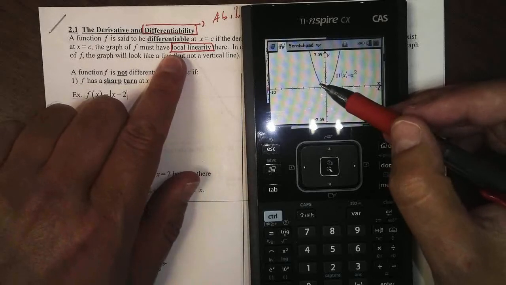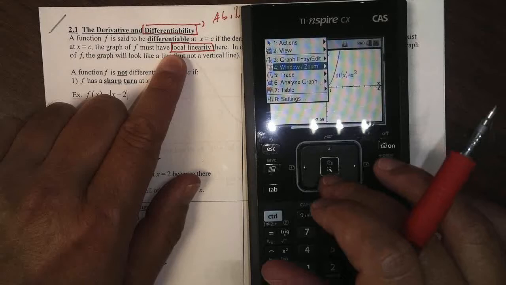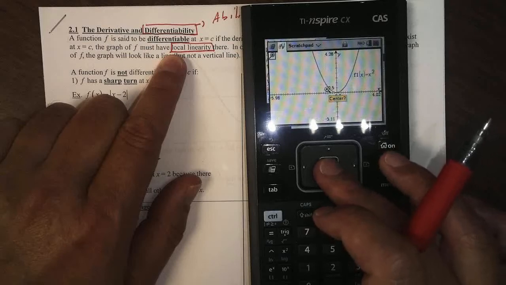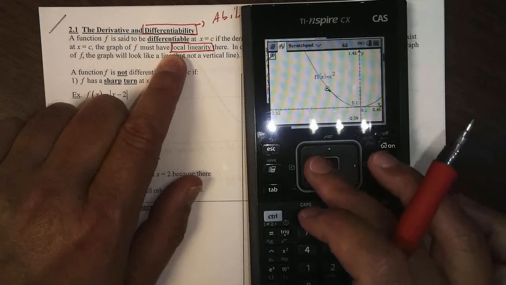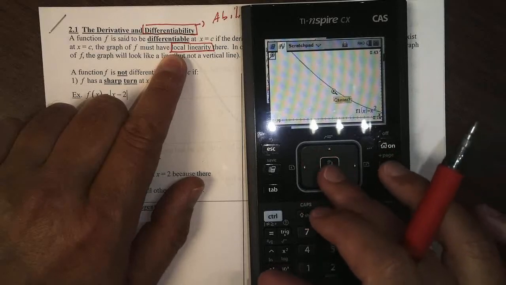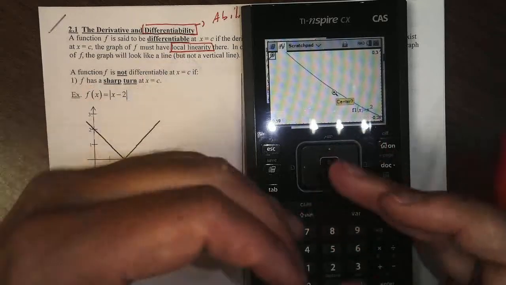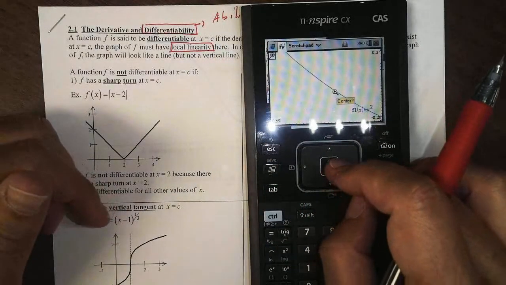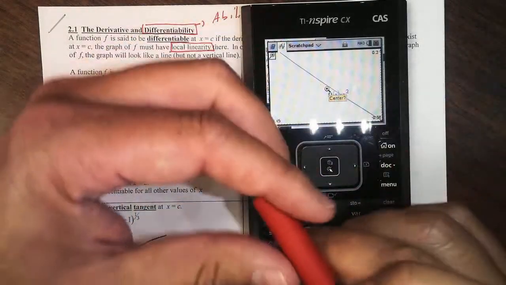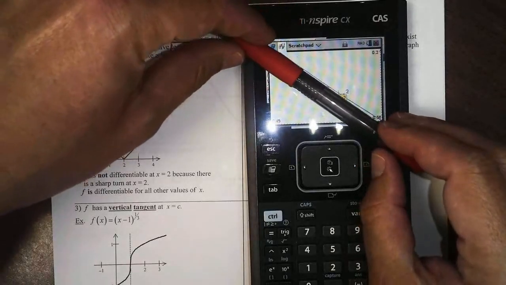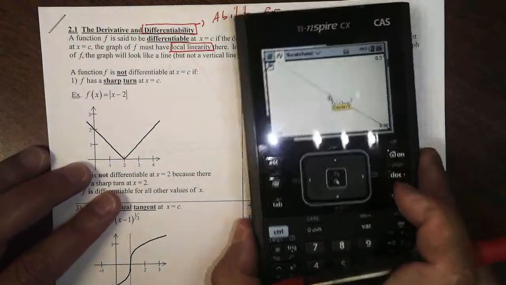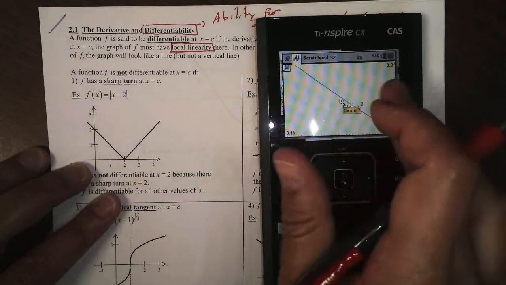Local linearity says if I zoom in at that specific point, if I zoom in enough, I'm going to get a straight line. And we can kind of see that. Watch what happens if I keep zooming in. We still see that it curves, but as I keep zooming in, it looks like the graph is bending, but it's really not. We're just zooming in so small that even the most curvy graph looks like a straight line. We're going to talk a lot about that later on today. So what we're looking for is a function that has local linearity. In other words, at an instant, it looks like a line.